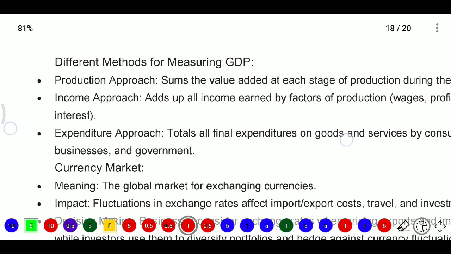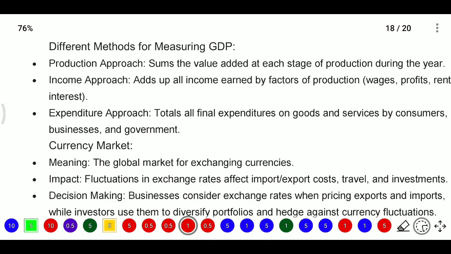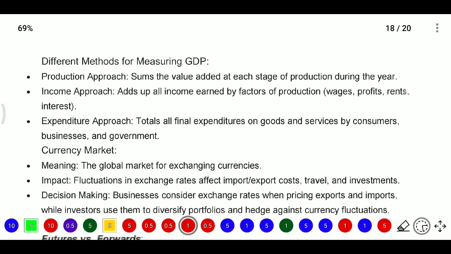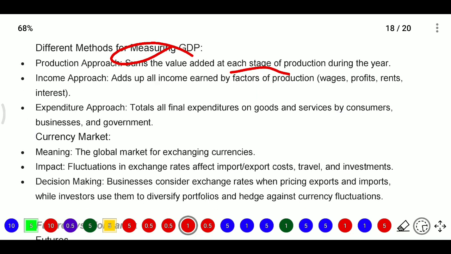Here we have different methods for measuring this GDP, that is gross domestic product. For the methods we have mainly the product approach method. Product approach means the value added at each stage of production will be summed up, the value added at each stage of production during the year. So that is the production method. Whatever the production cost is, that will be considered as one measure for GDP. And after that we have the income approach.